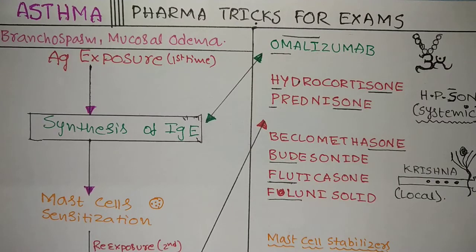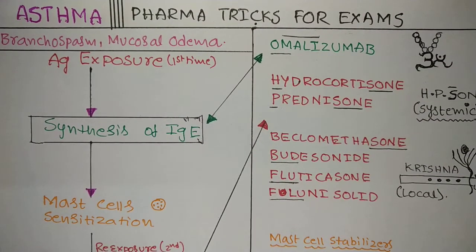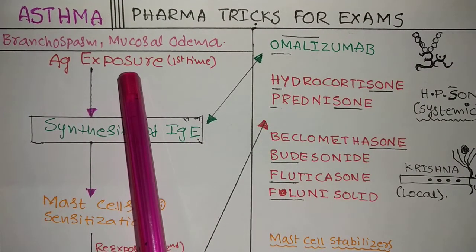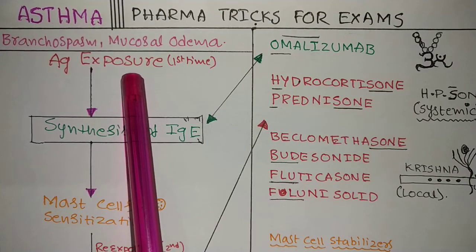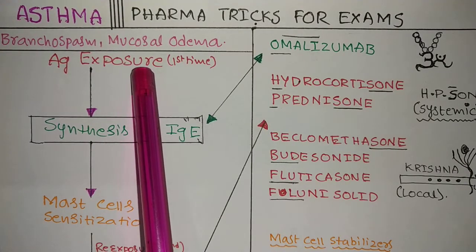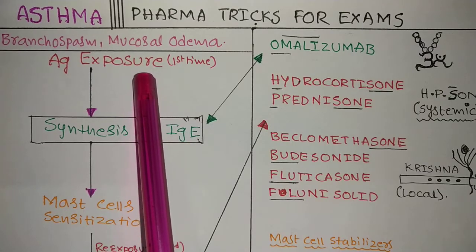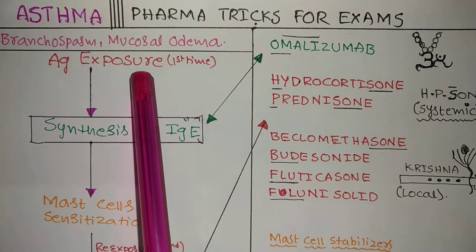Let's start. See here, antigen exposure. Keep in your mind, asthma is just like an infection. Antigen antibody reaction will be there in our body.